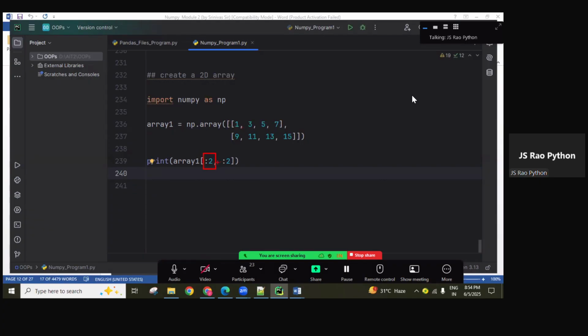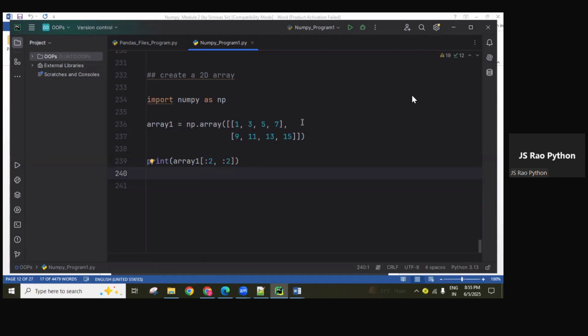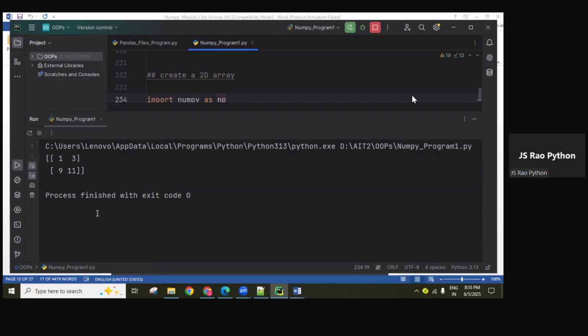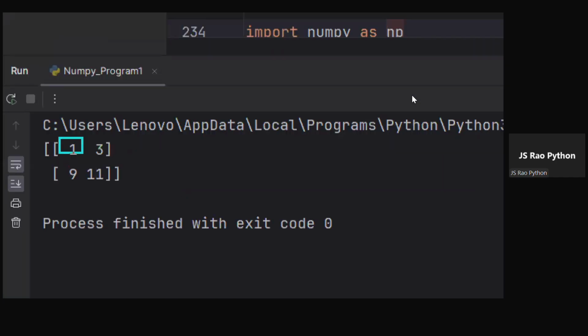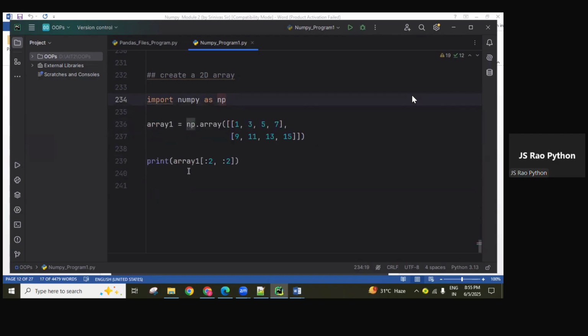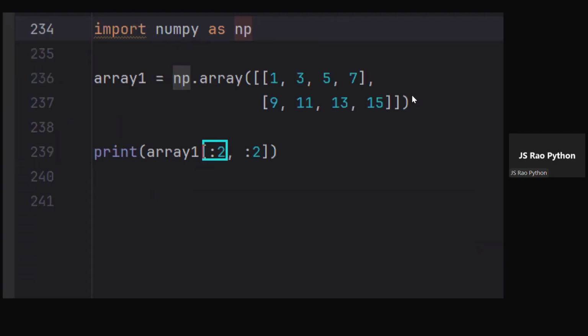Both rows are selected here. From both rows, then from 0 index onwards up to end index 2, means up to index 1 related columns, accessing 0 and 1. So nothing but these values 1 3 9 11. 1 3 9 11 we are expecting. See here, 1 3 9 11 as a two dimension.